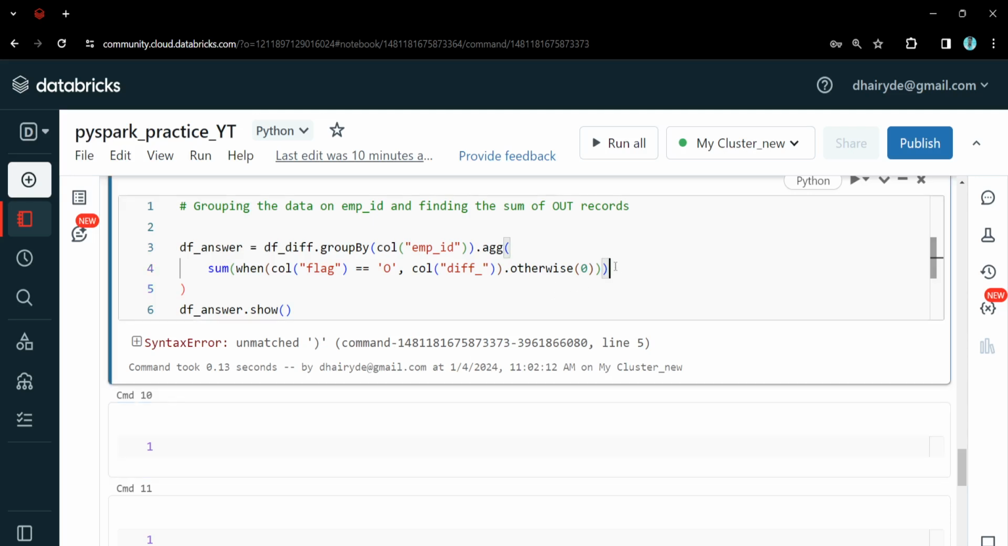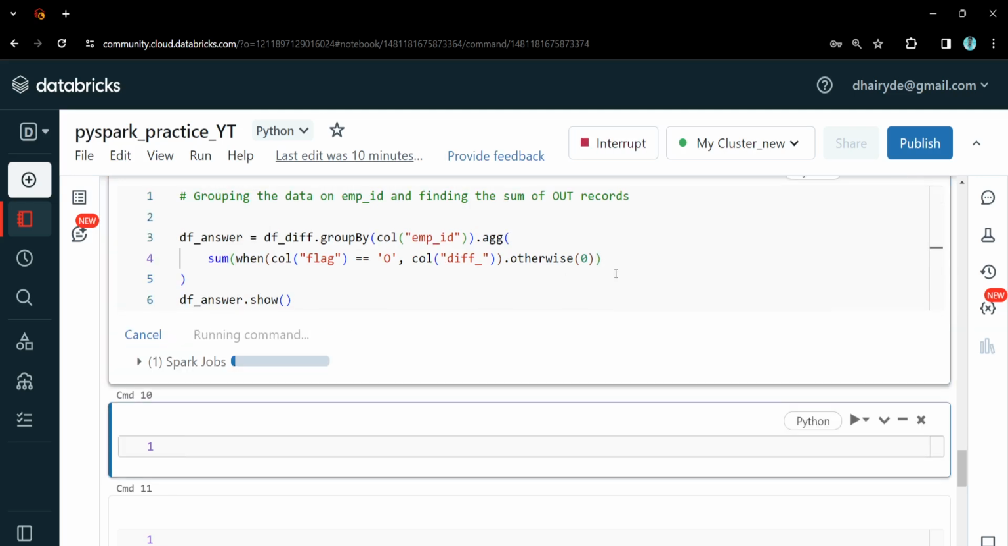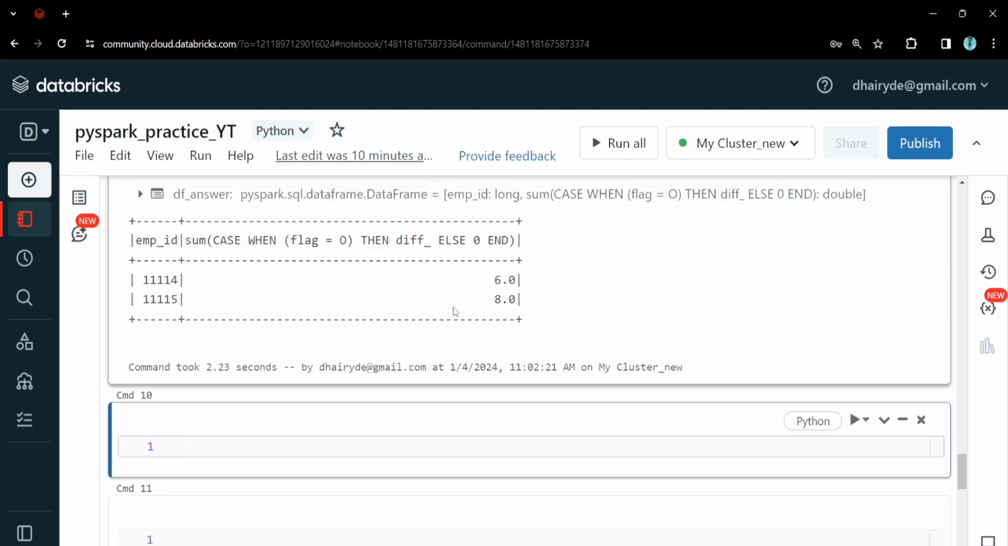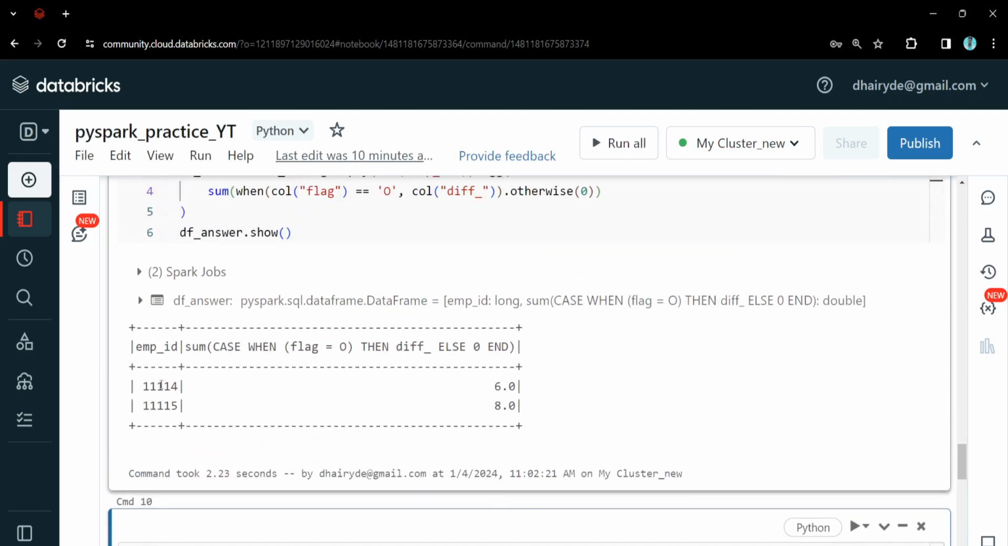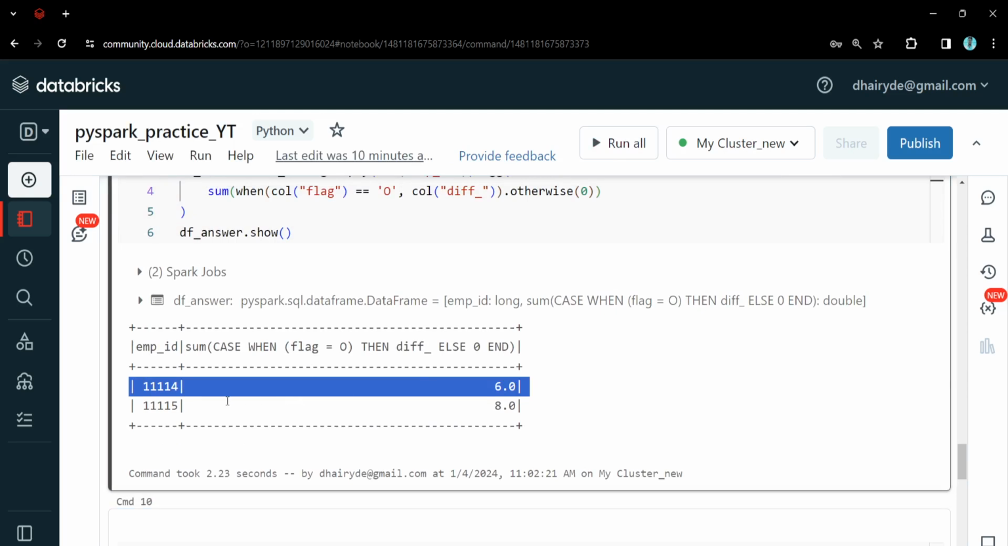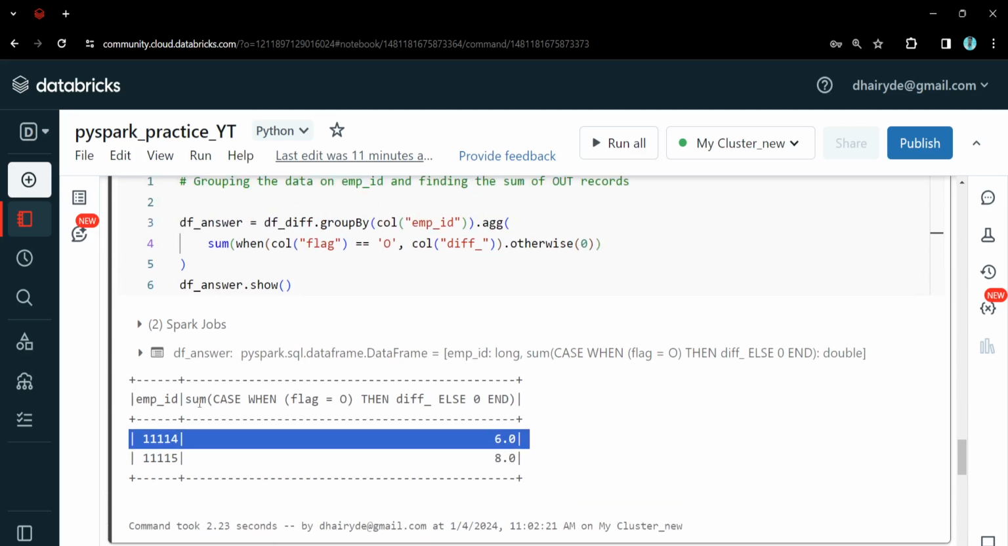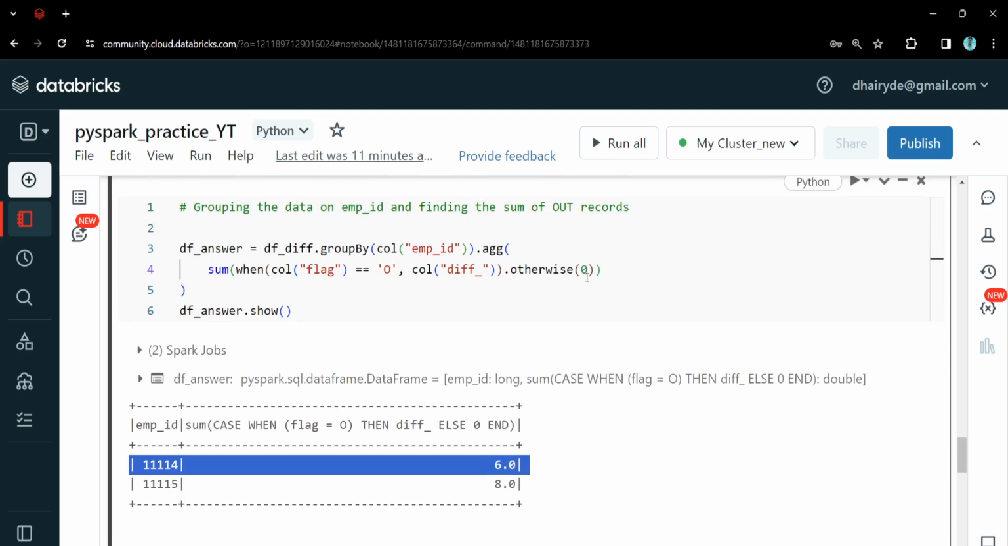Okay, there is a mismatch. Mm, okay, I think now this is clear. Okay, now you can see for each ID, we got the sum of the time for which the employee was inside the office. But if you see here, the column name is not pretty, right? This is the case when it is writing.